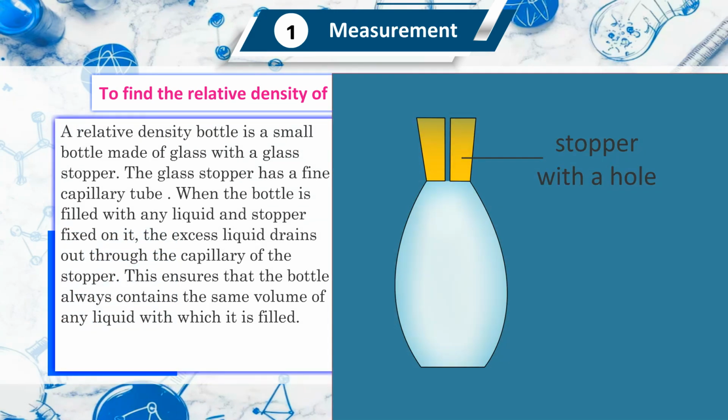To find the relative density of a liquid using a relative density bottle. A relative density bottle is a small bottle made of glass with a glass stopper. The glass stopper has a fine capillary tube. When the bottle is filled with any liquid and the stopper is fixed on it, the excess liquid drains out through the capillary of the stopper. This ensures that the bottle always contains the same volume of any liquid with which it is filled.